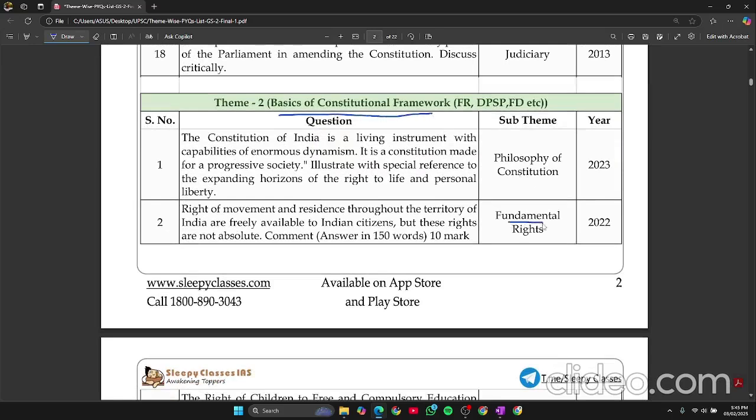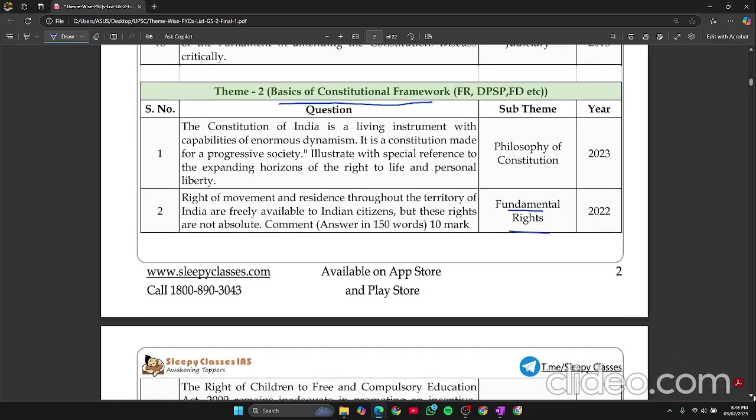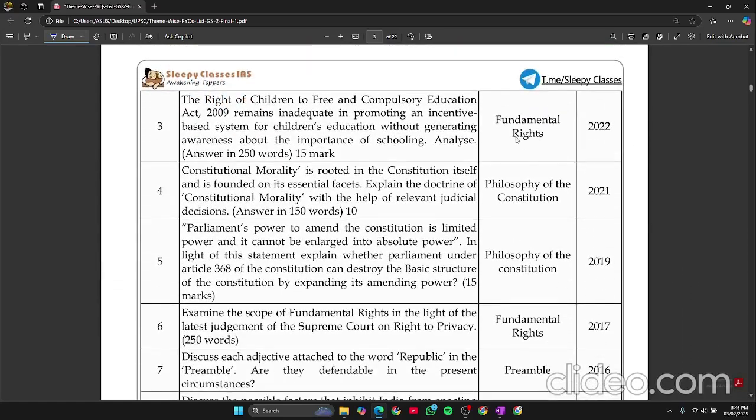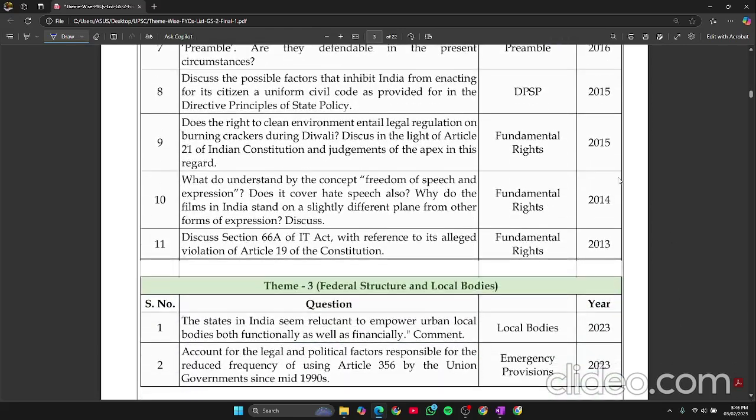Now see, fundamental rights in 2022. Fundamental rights again in 2022. Fundamental rights in 2017 itself. 15 and 13, as you can see. Now federal structure and local bodies. Why I am showing you all this is because you have to study selectively. You don't have to do a PhD in polity or any other subject. You just have to pass the examination.